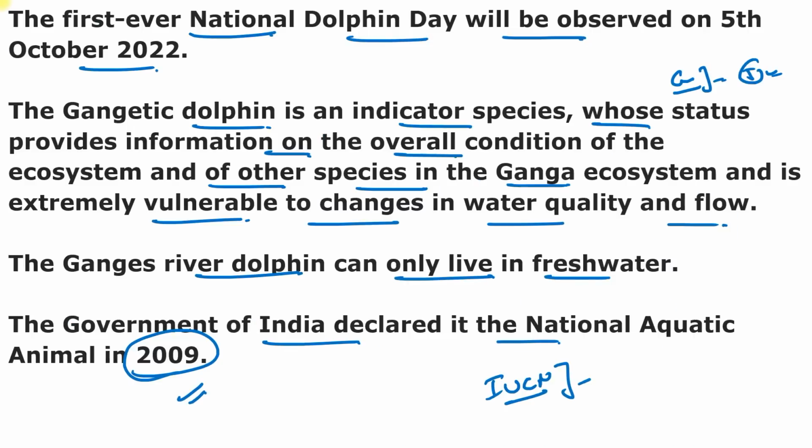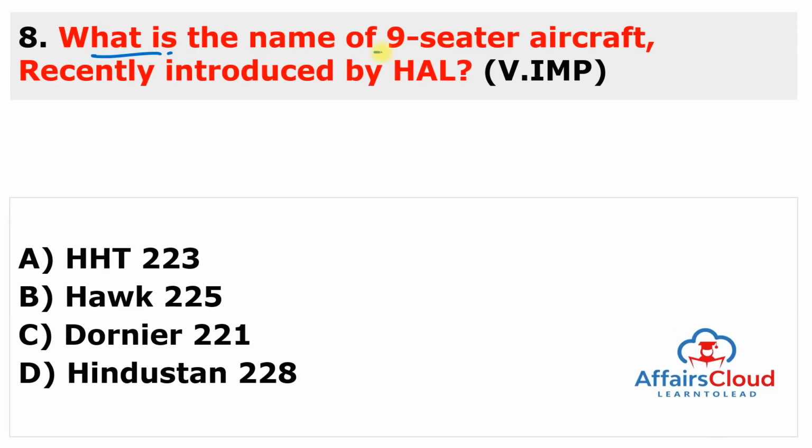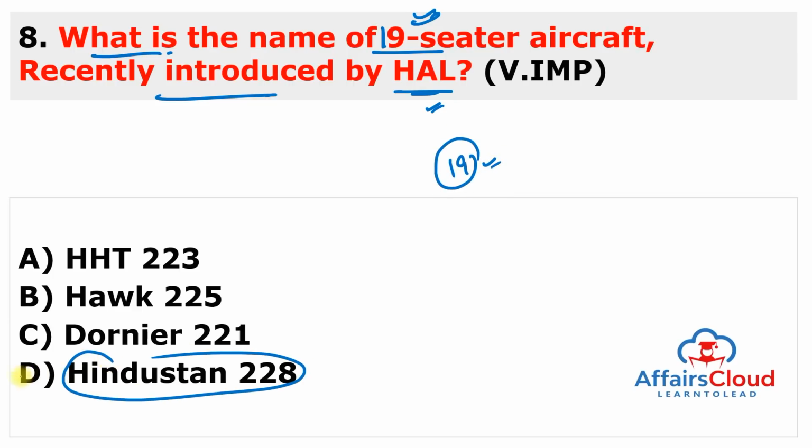Moving to next question. What is the name of 19-seater aircraft? This is 19-seater aircraft recently introduced by Hindustan Aeronautics Limited. So Hindustan Aeronautics Limited, which is Indian state-owned aerospace and defense company, introduced a 19-seater aircraft which is known as Hindustan 228. So answer of this question is D, and it is a first of its kind attempt to develop small civil transport aircraft.